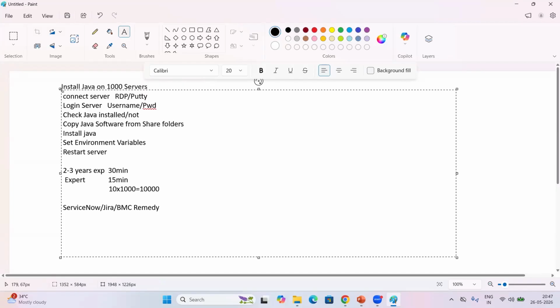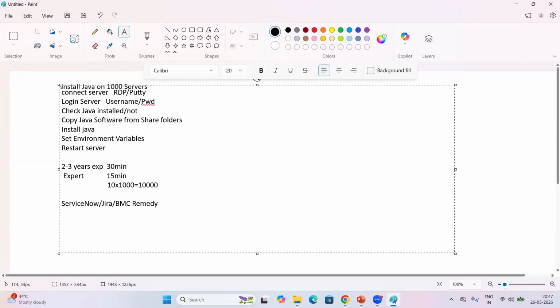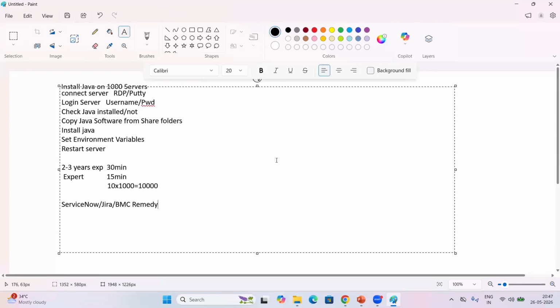For example, we are using broadband connectivity in our home, right? In case the net is down, what will we do? We will call customer care. Once we call the customer care, they will raise a ticket in the backend. That is the request, right? Every ticket has an SLA. We are using ticketing systems like ServiceNow, Jira, BMC Remedy, and every ticketing system has some SLA.